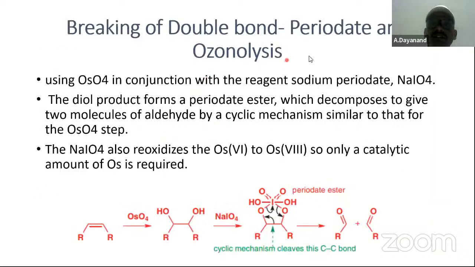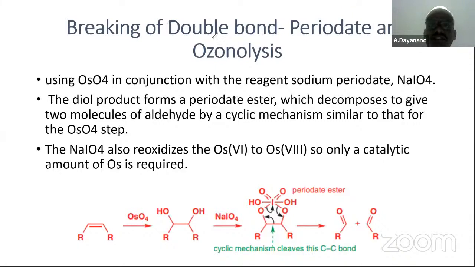Breaking of a double bond using ozonolysis is also one of the important reactions. Osmium tetroxide will give cis hydroxylation, followed by sodium periodate. Sodium periodate is going to break this bond into two fragments. It breaks here, giving one aldehyde from this one and another aldehyde from that one. That is, two aldehydes are formed.